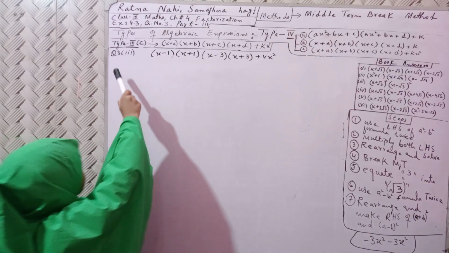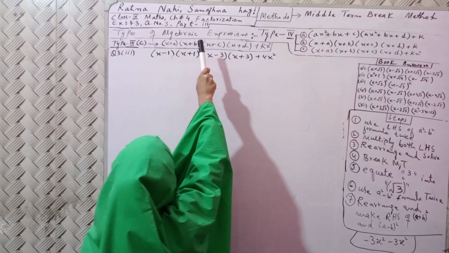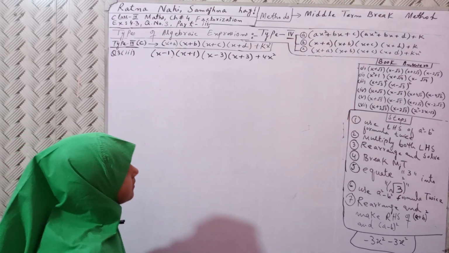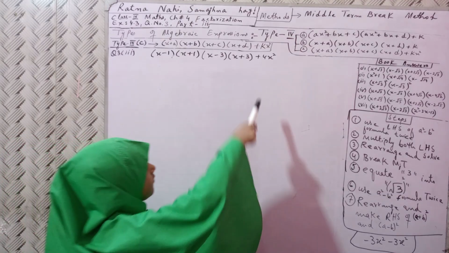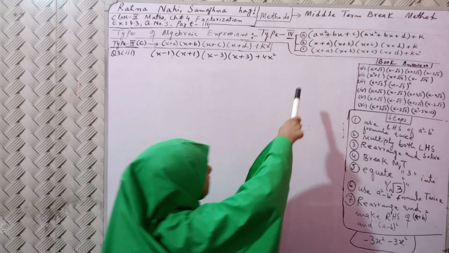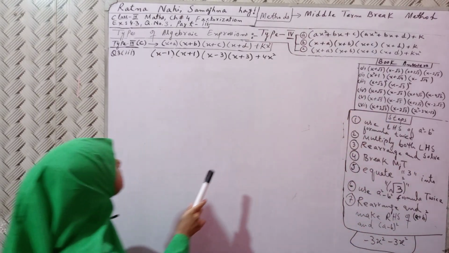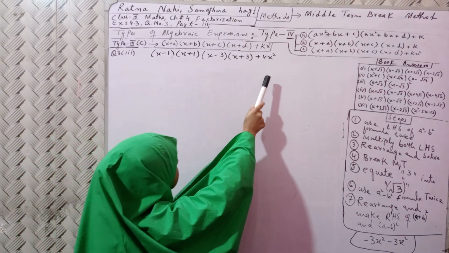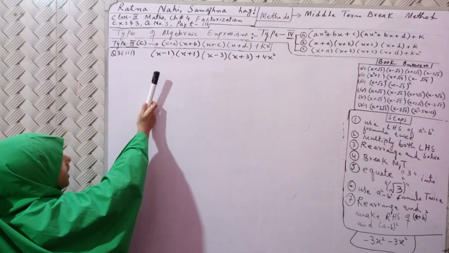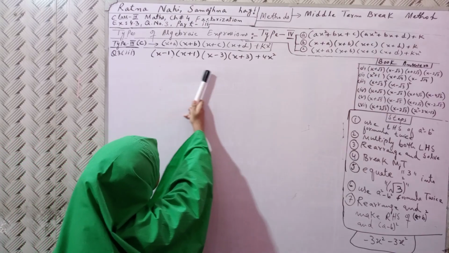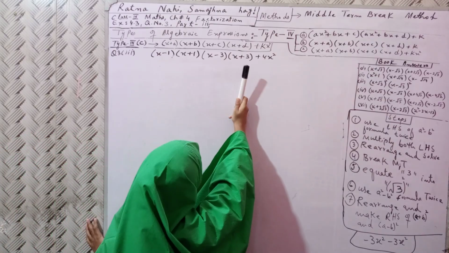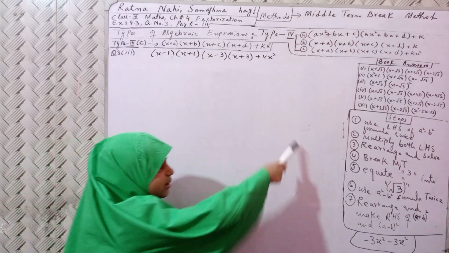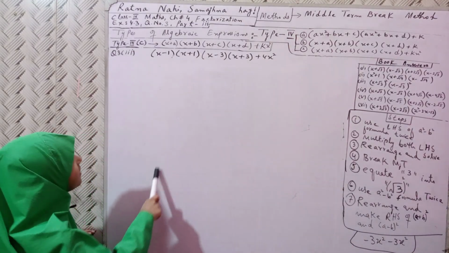Today we are going to learn class 9 maths chapter number 4, factorization, exercise 4.3, question number 3, part 3. Also there are solving methods too. We are using the middle term break method. Also there are types of algebraic expression. We are using type 4: (x + a)(x + b)(x + c)(x + d) + kx². And also the book answers and the steps are written.